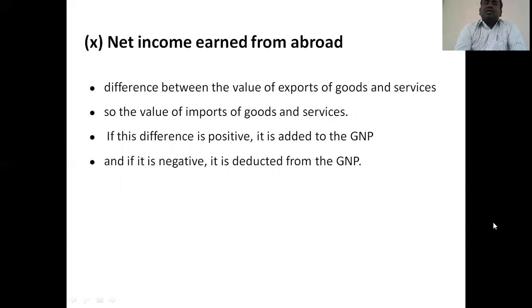The net income is the difference between the value of exports of goods and services and the value of imports of goods and services. If the difference is positive, it is added to the GNP. That means if they are receiving more from exports than paying for imports, it will be added. If they are paying more and receiving less, it is negative, and it is deducted from GNP.